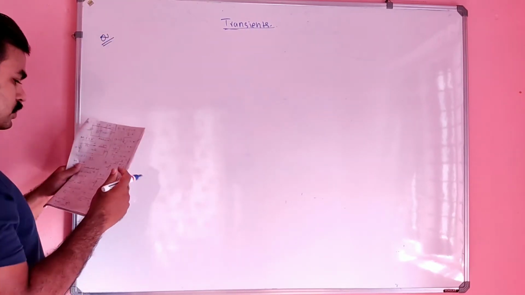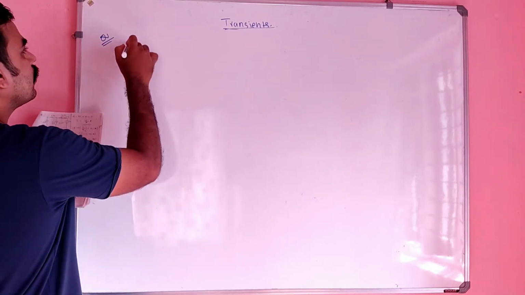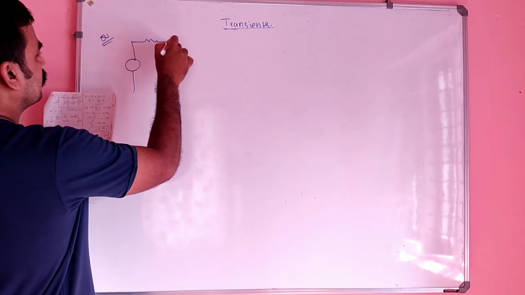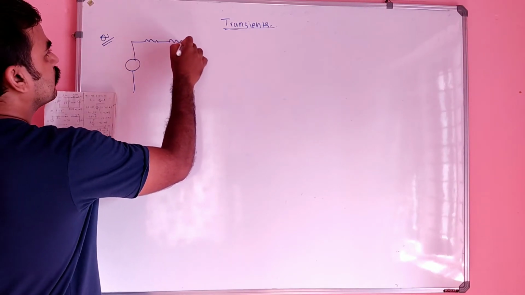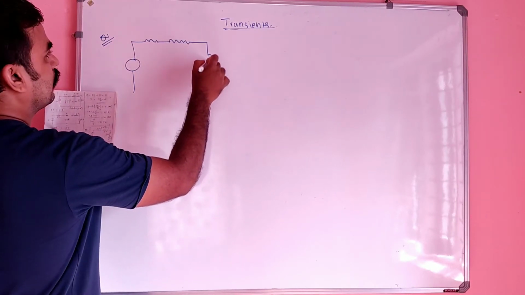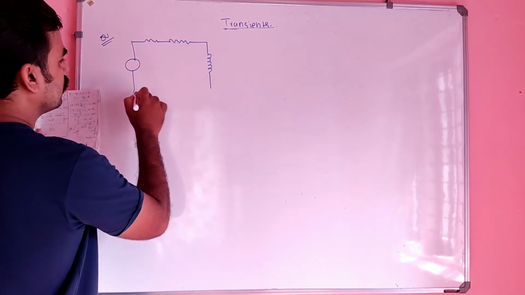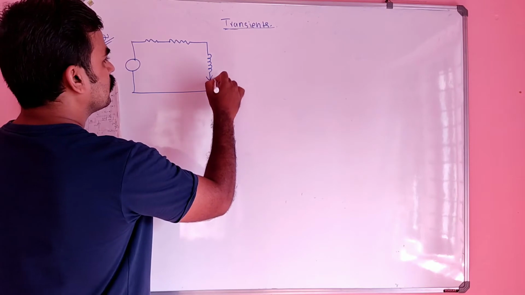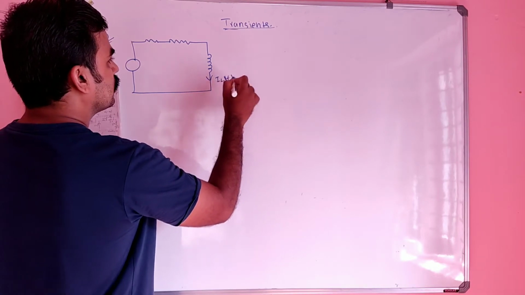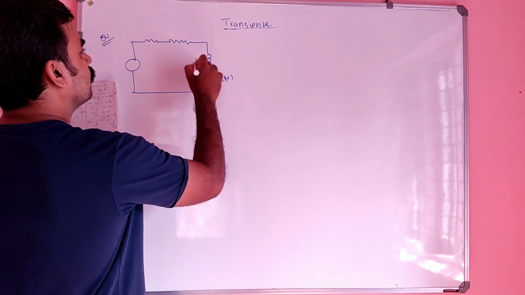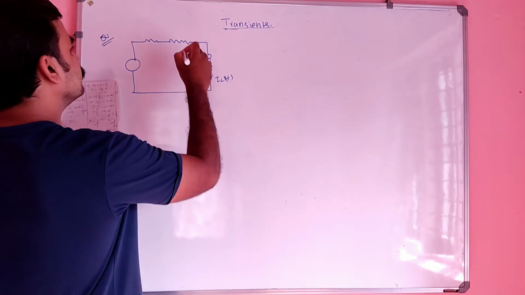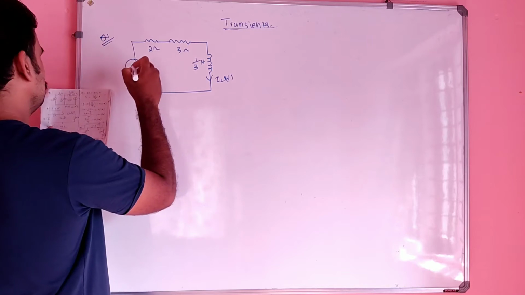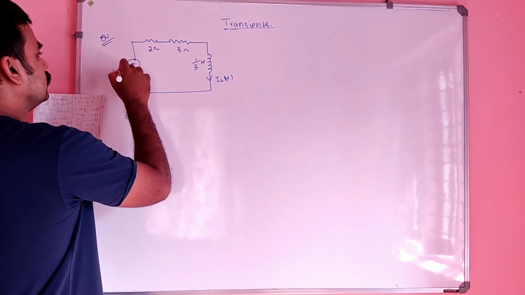Okay, my dears, write the question. One by 3 Henry, 3 ohm, 2 ohm, 10 volt.